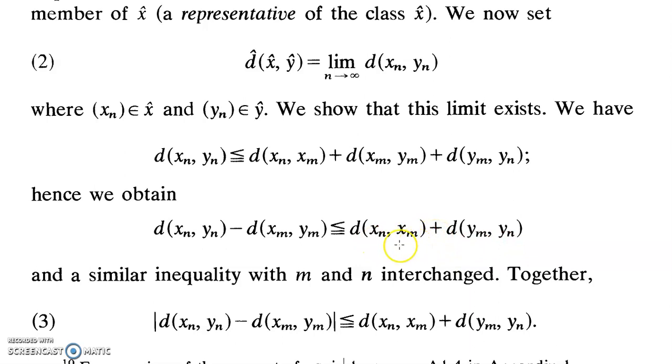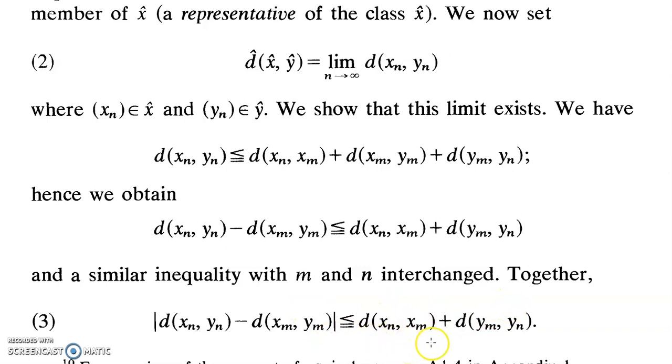The only difference is that you interchange m as n and n as m. So in both the cases, d of xn yn minus d of xm ym is less than this sum. And similarly, d of xm ym minus d of xn yn is less than this sum. So in general, if we take the modulus, it should be less than this number.